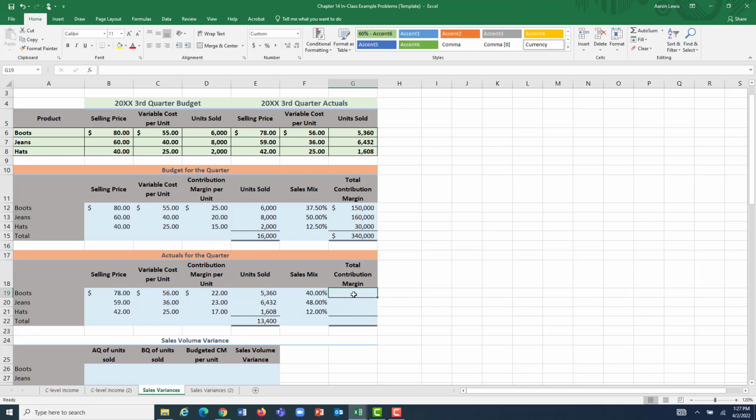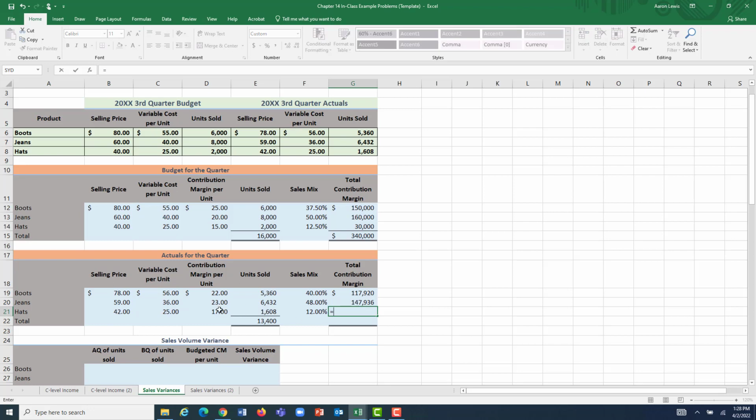What is our total contribution margin? Our total contribution margin for boots was $22 per unit times the 5,360 pairs of boots that we sold. Boots in total actually contributed $117,920 towards covering our fixed costs during the period. Each pair of jeans had a margin of $23. Well, if we sold 6,432 jeans, I multiply those two together and I find out that jeans contributed $147,936 to our fixed costs, to our margin during the period.